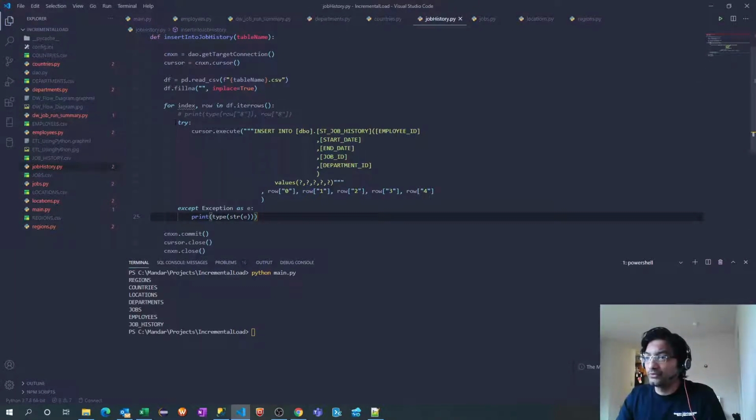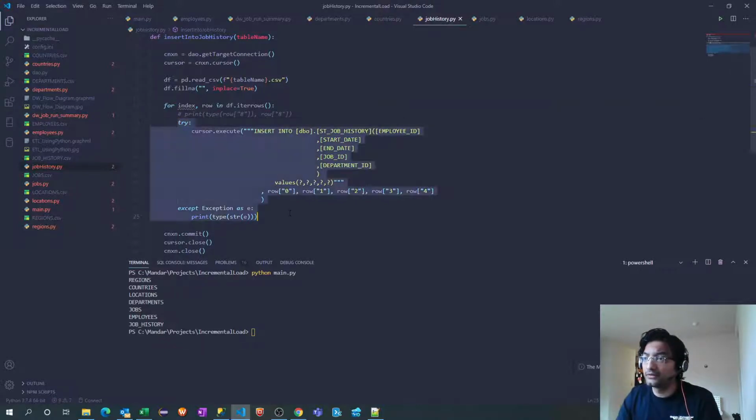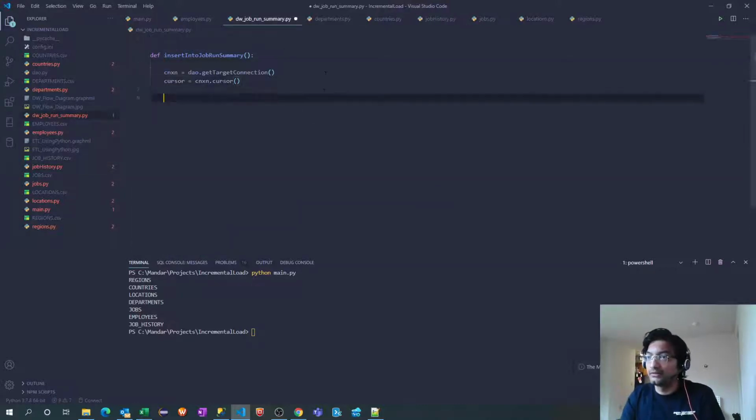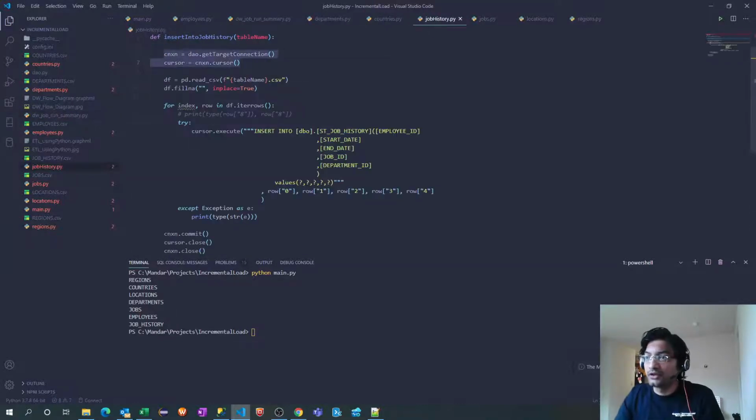We don't need the for loop, because this for loop is needed only when there is a data frame. We don't have any data frame, so I will simply copy this try and except block. But before that, I need these connection objects. Since we got the cursor object, we need to call cursor.execute with the same insert statement.